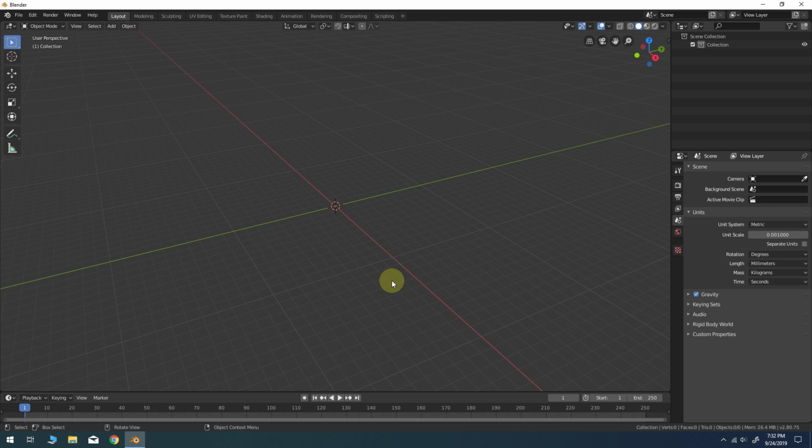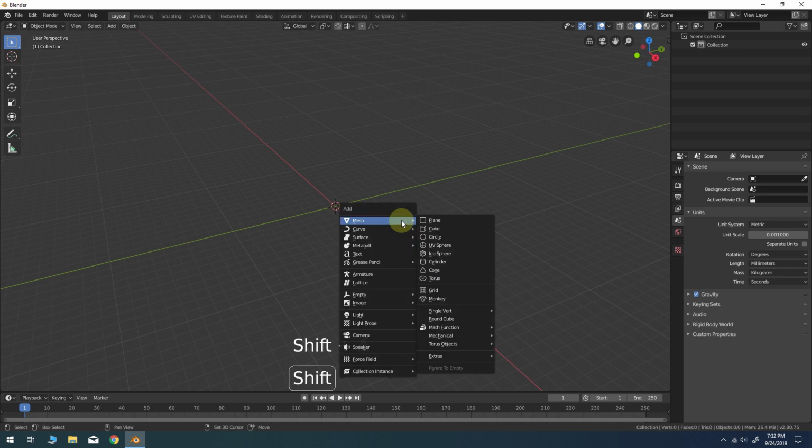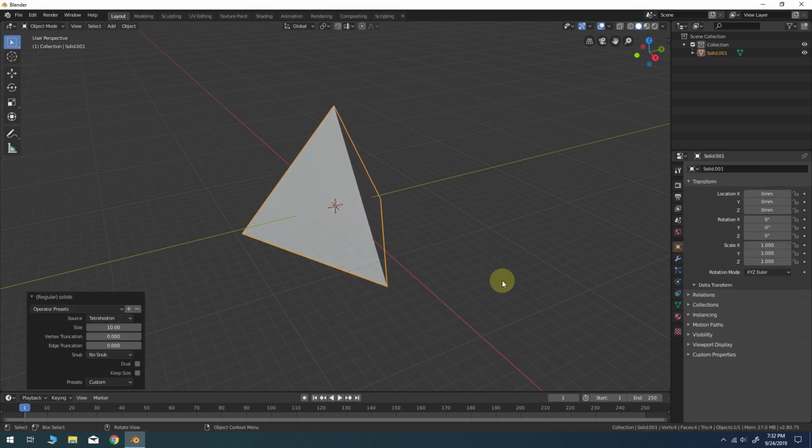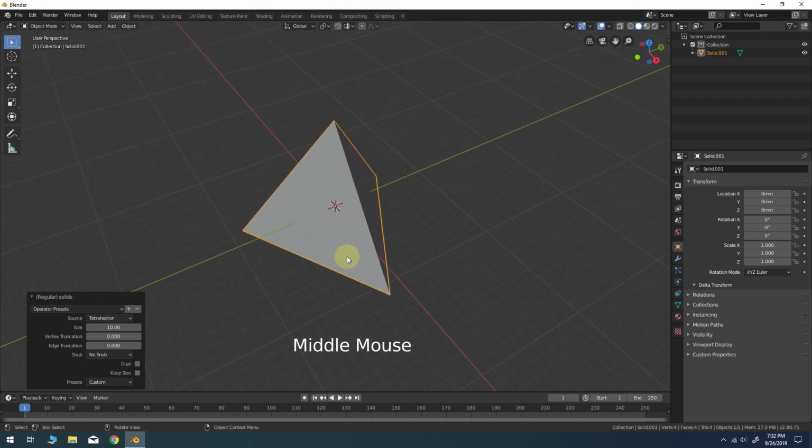Now that that's done, we can add our object to the scene. Be sure you have the Extra Objects add-on enabled in the preferences. Shift A, Math Function, Regular Solid. By default, you'll see a tetrahedron appear in the scene. Change the size to 10.0.